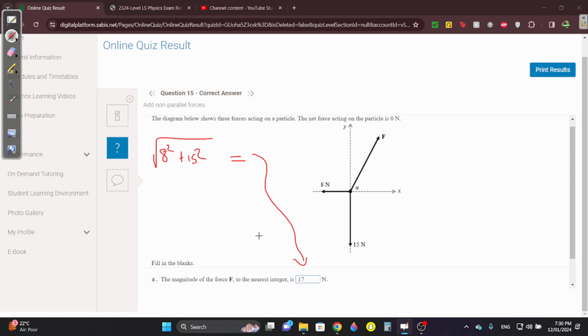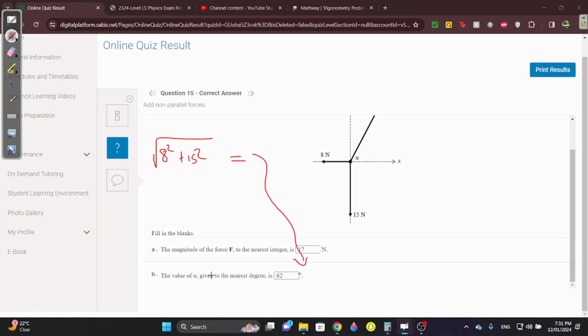Yeah, 17. And then for the value a, the angle, we always said inverse tan of the vertical over the horizontal, which gets you approximately 61.9, which is 62.